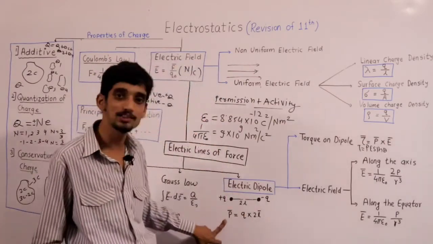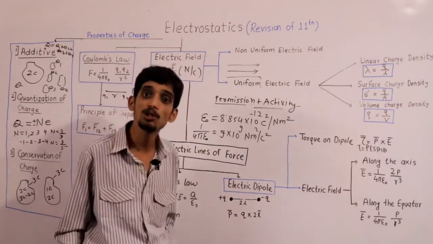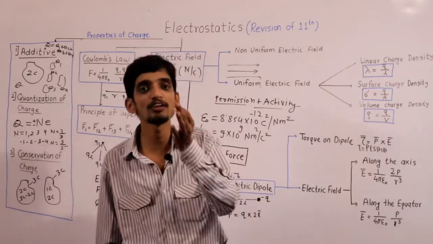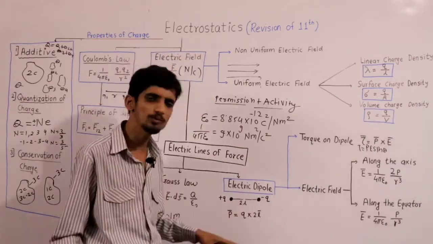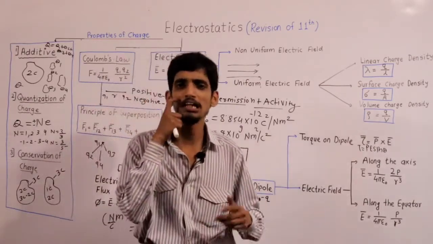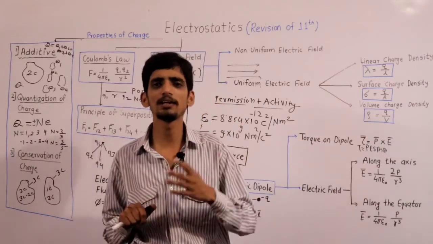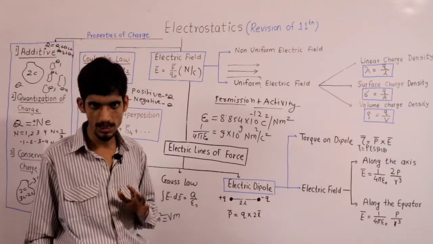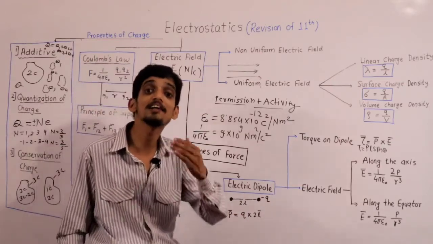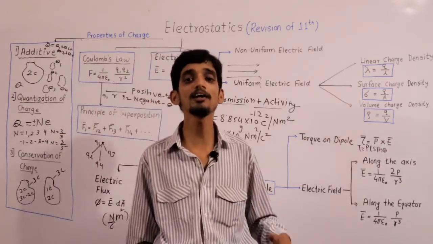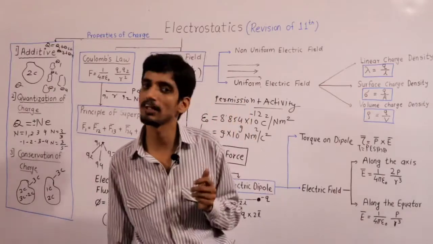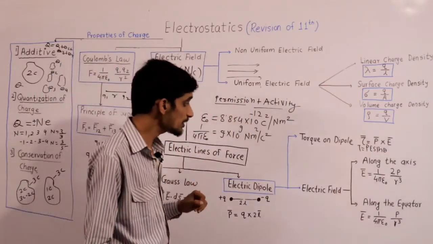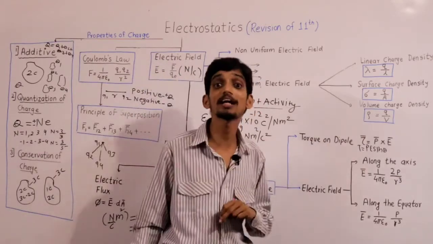What is the dipole moment? P bar is equal to Q into 2L bar. It means if you take the product of any one of the charges and multiply it with the length of the dipole, you will get the dipole moment, and its unit is what? Coulomb meter. And this dipole moment is the identity card of that particular electric dipole. It is the identity of the electric dipole. Clear?